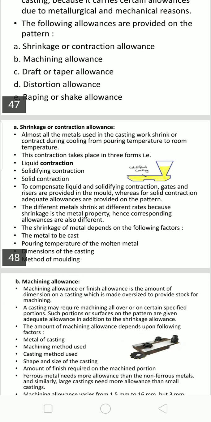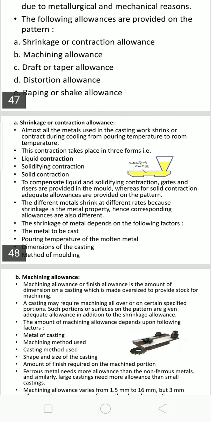Molten metal is poured into the mold, goes into the mold cavity and comes out through the riser. The riser indicates that you stop the flow of molten metal and allow it to solidify. As it solidifies, the liquid metal contracts, meaning the level of the molten metal in the mold goes on decreasing.